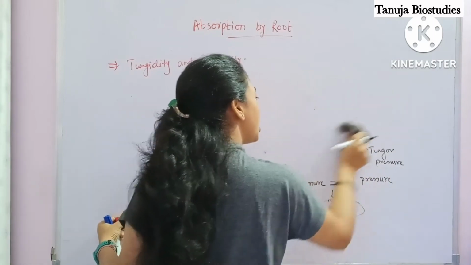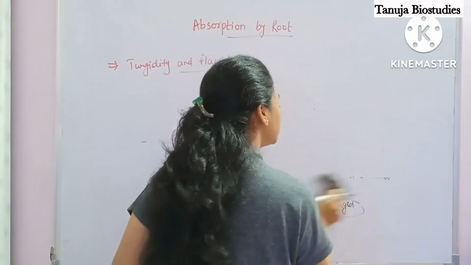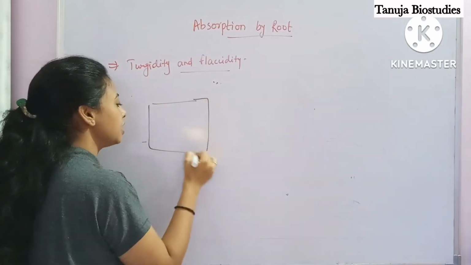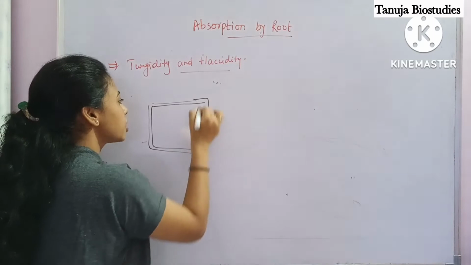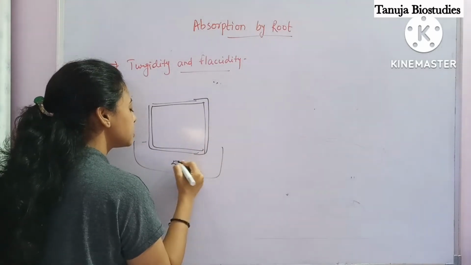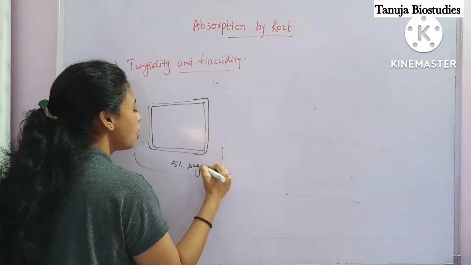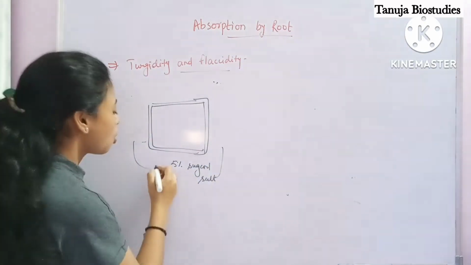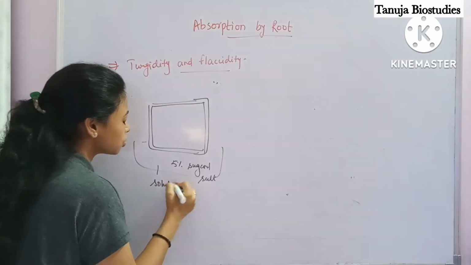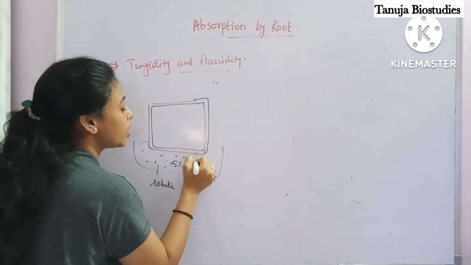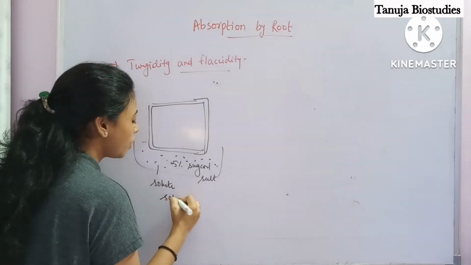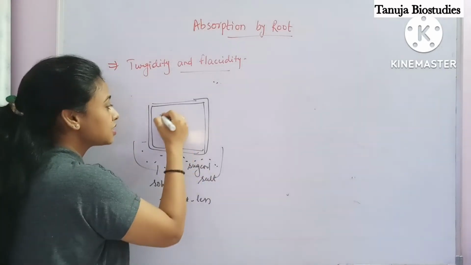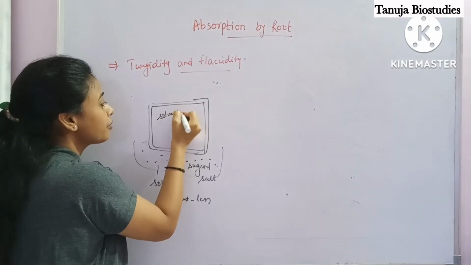Now if we put this fully turgid cell inside a solution of around 5% either sugar or salt solution, it means now we are providing the solute outside the solution.